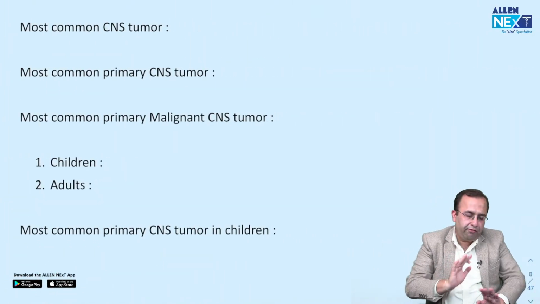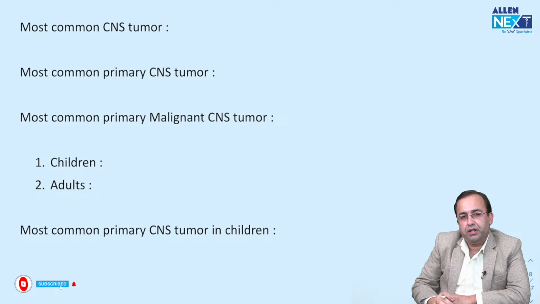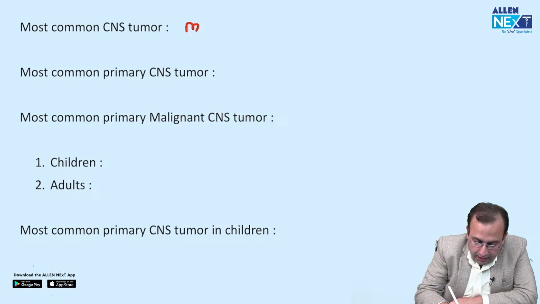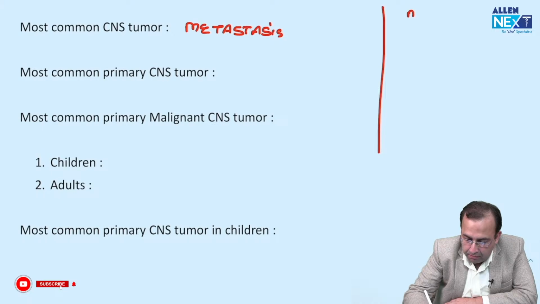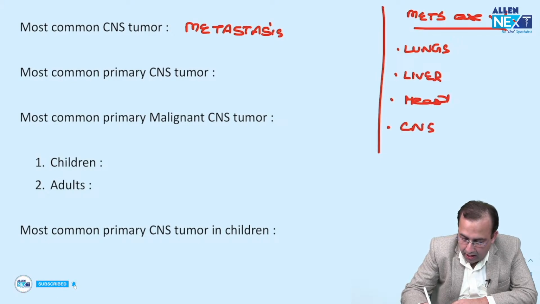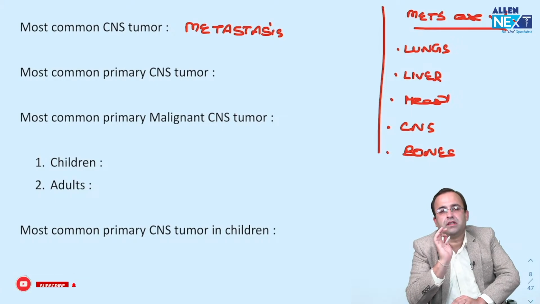Next, let's see a few high yield points about CNS tumors. Most common CNS tumor, I want you to tell me this. Most common CNS tumor, metastasis. Please do not forget metastasis. Put a line on the side. Mets are most common in lungs, liver, heart, brain and bones. The most common tumor at these sites is metastasis.